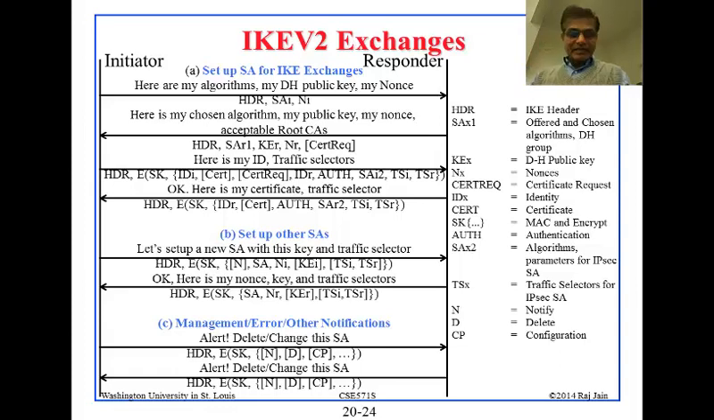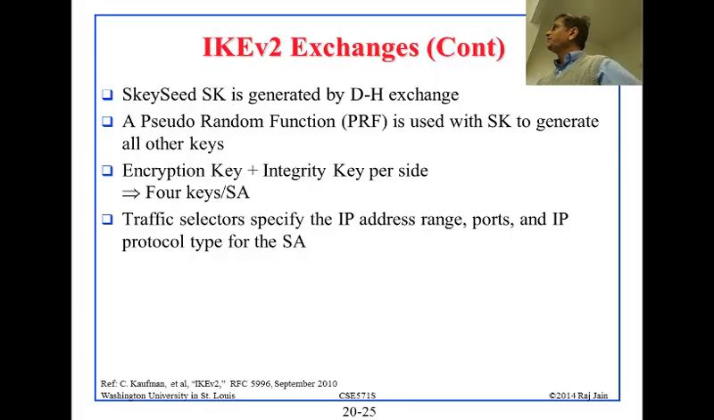Any question about this? I mean, actually, the next slide has a little bit more detail. So let me just go through that. SK that we said is called SKEYSEED. So that is the master key or the seed key, and that is the one that is generated by the Diffie-Hellman exchange. And then a pseudo-random function is used with SK to generate all other keys. So we saw it in WPA2 in Wi-Fi, when we were talking about Wi-Fi, that you have the pseudo-random function, you feed some numbers and secrets, and the output is a big sequence, and from that big sequence you generate all other keys.